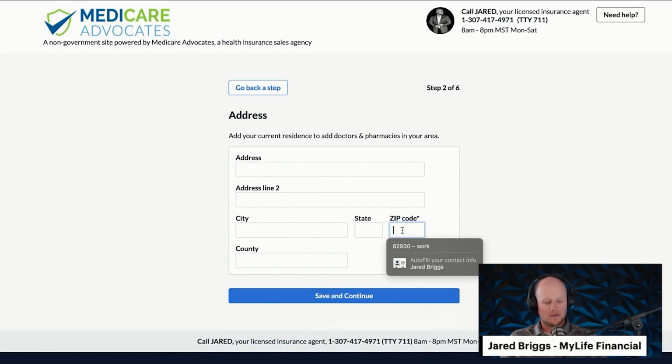So if I live right here in Evanston, Wyoming, 82930, it wouldn't hurt you guys if you put your address in there, especially if you have moved or changed addresses, then we can just verify to make sure we have the correct address.